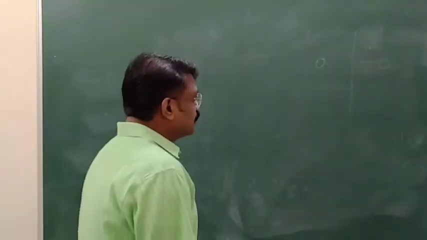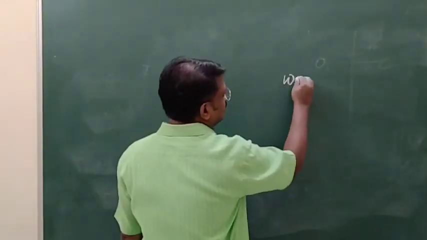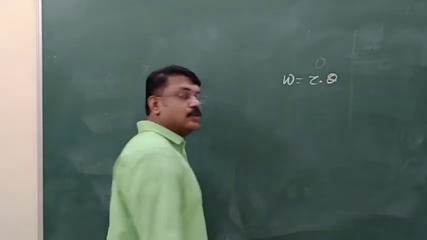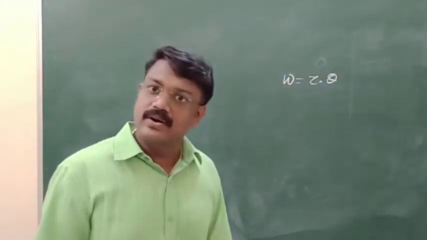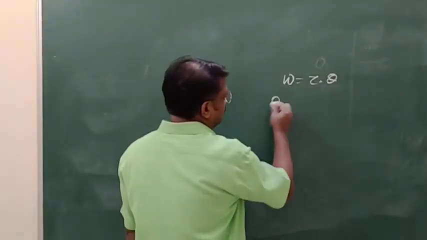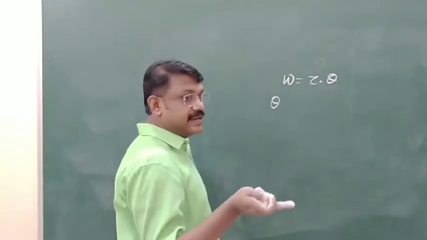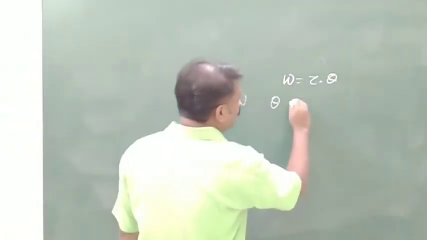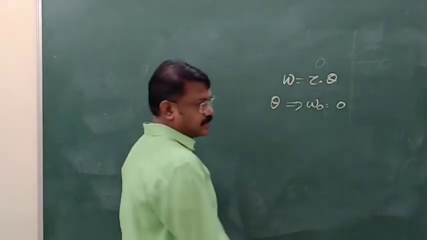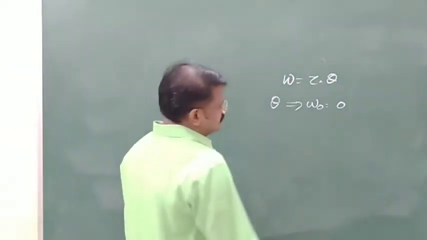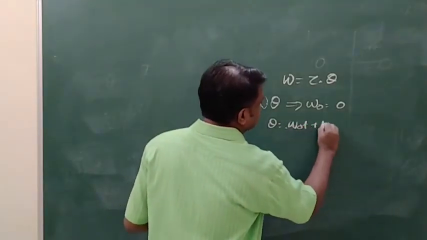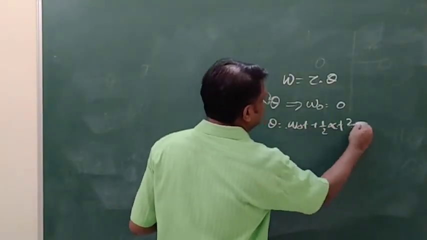So, how can you find out the work done? Work done in rotation is tau into theta, like force into displacement, torque into angular displacement. You want to find out theta. Initially, it is at rest, so omega 0 equal to 0. The theta equation is omega 0 t plus half alpha t square.